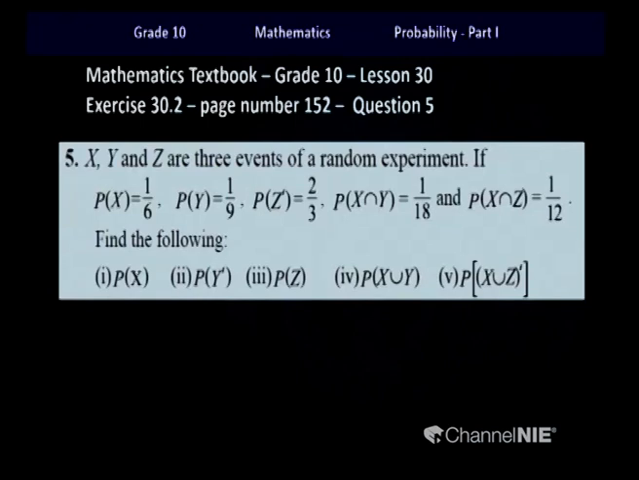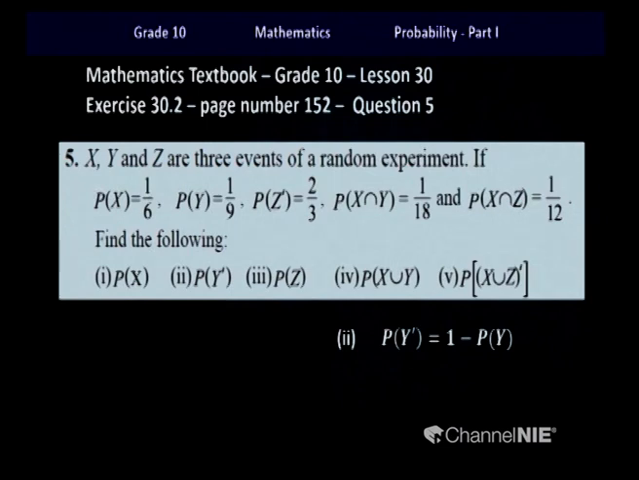The last question of this exercise, X, Y and Z are three events of a random experiment. The probabilities of event X and event Y are given, and the probability of the complement of event Z is given as 2 over 3, and also the probability of X intersection Y and the probability of X intersection Z. Now they have given us 5 parts for this question. Here we have to go through them and find out the probabilities separately.